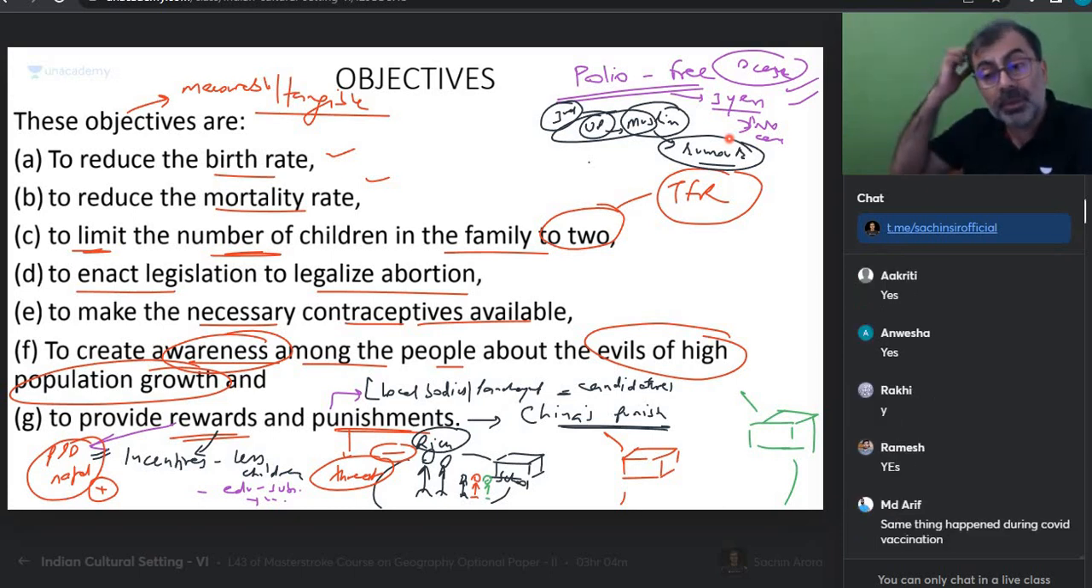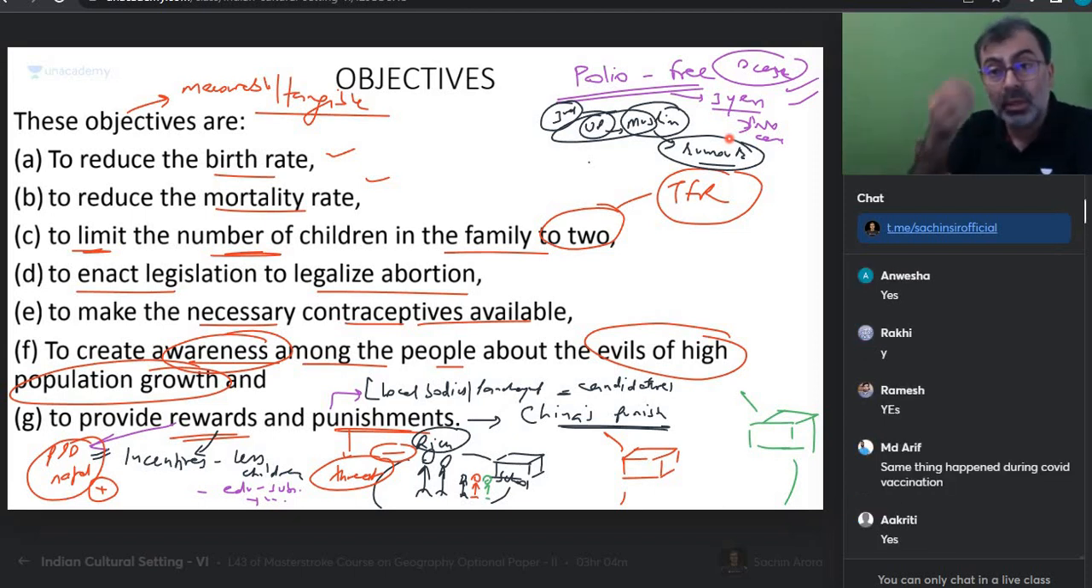Similar thing happened during COVID vaccination also. Government had to step in. Government had to even involve the religious leaders. From the mosque itself, it was told, "Brother, there is nothing like this." Because once this idea comes, this fear comes in their mind that somebody is trying to control. I said population birth rate is an individual decision. So sometimes these coercive measures can be counterproductive.